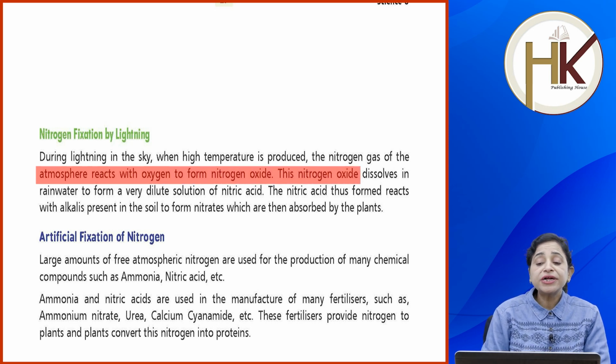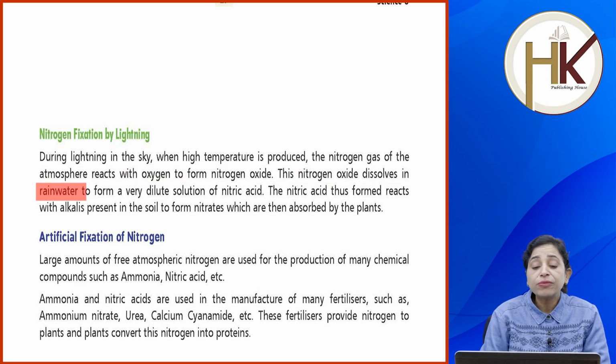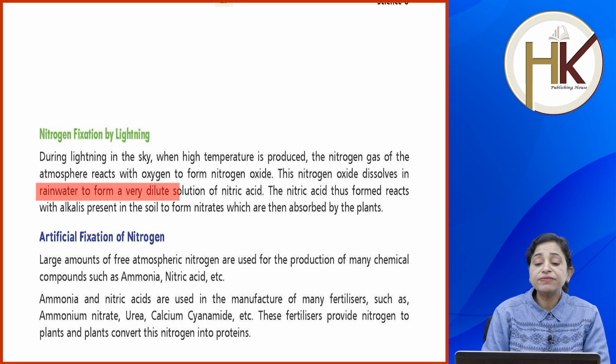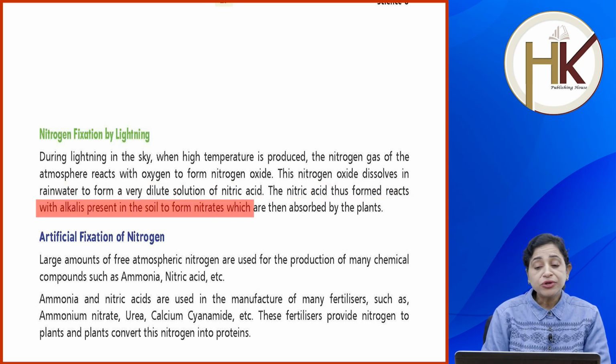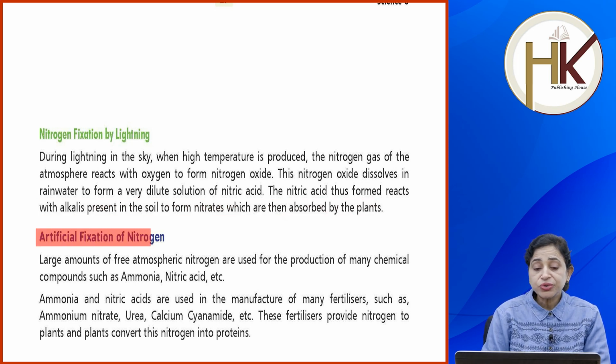This nitrogen oxide dissolves in rainwater to form a very dilute solution of nitric acid. The nitric acid thus formed reacts with alkalis present in the soil to form nitrates, which are then absorbed by the plants. Artificial fixation of nitrogen.